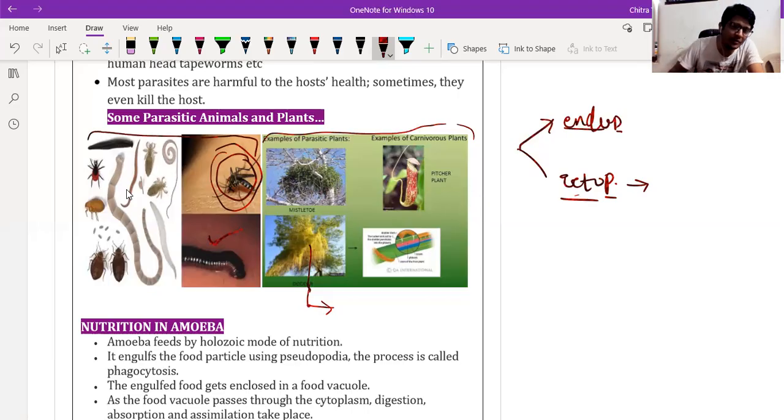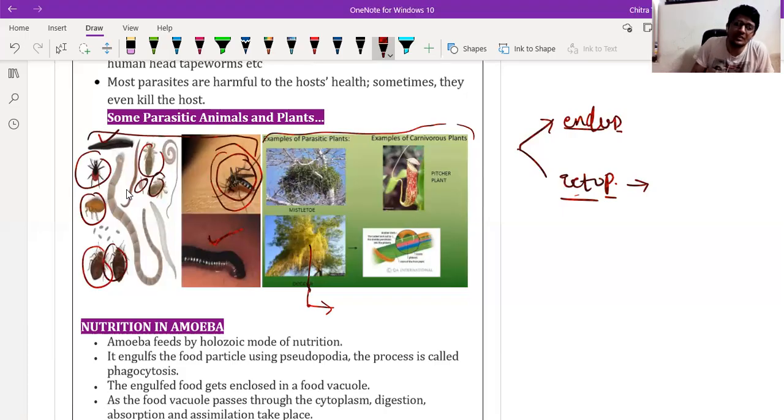If we look at this picture, it is a leech, and these are different organisms that grow outside the body of the organism, even on the skin. So these are examples of ectoparasites, because they are present on the surface of the body.